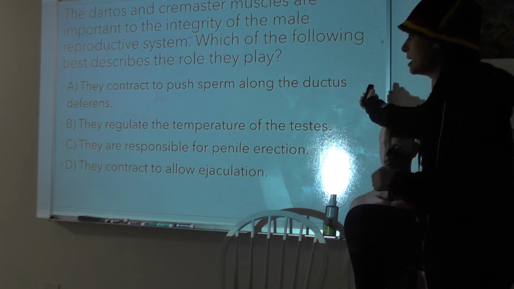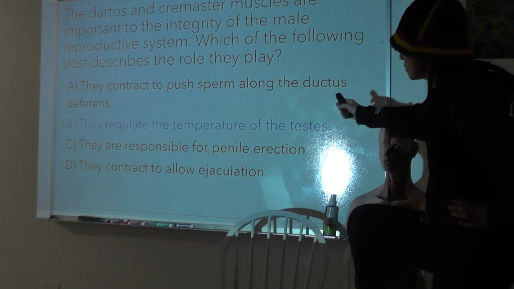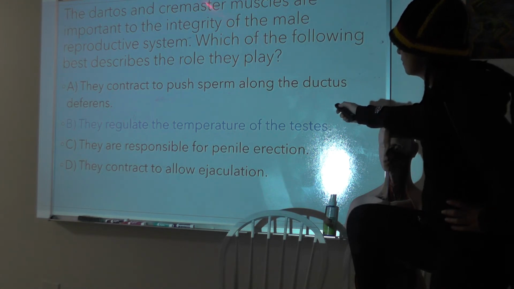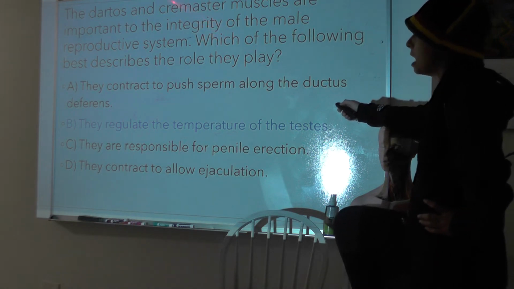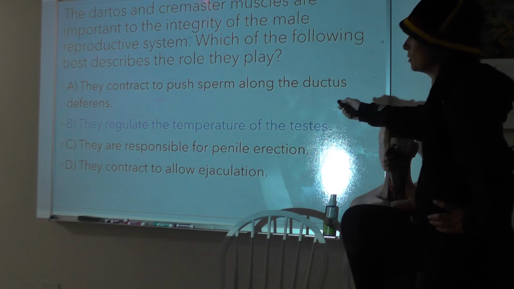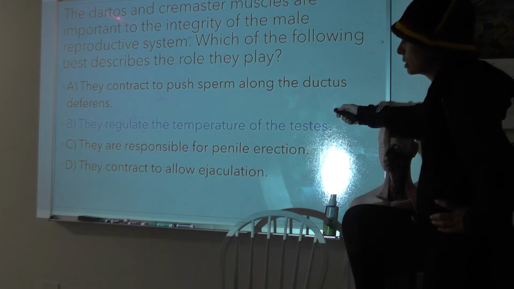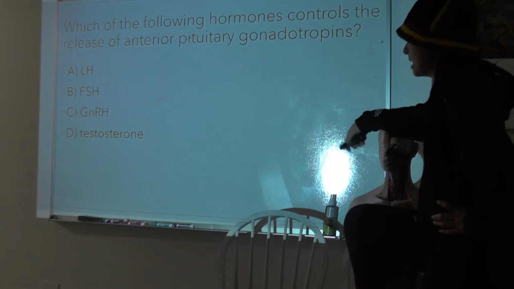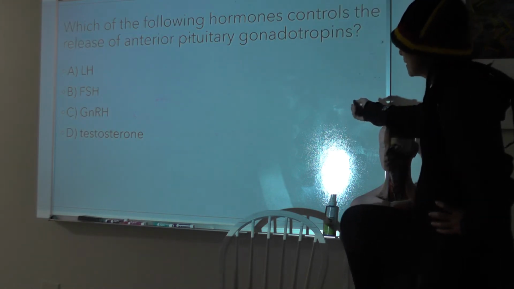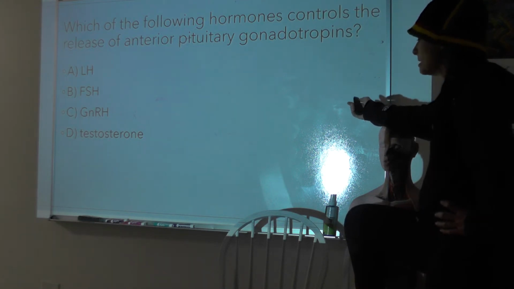And the answer is B, they regulate the temperature of the testes. So remember, the cremaster functions in both hot and cold. It can relax in hot temperatures to suspend the testes a little bit further away. When it's cold, it can contract and pull the testes up toward the body. And then the dartos is going to contract and pull the testes in toward the body.